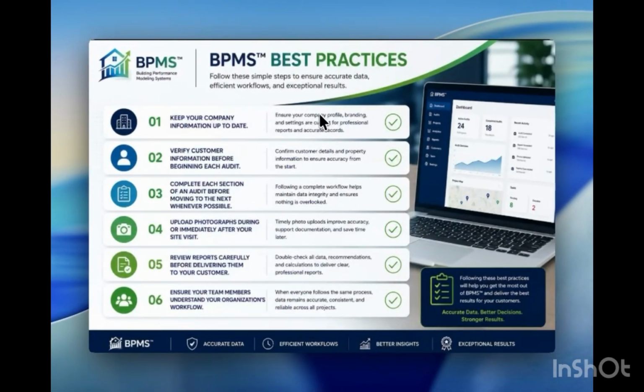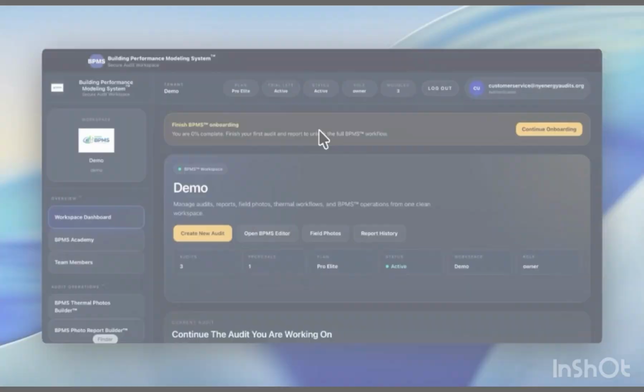As you begin using BPMS, we recommend following a few best practices. Keep your company information up to date. Verify customer information before beginning each audit. Complete each section of an audit before moving to the next whenever possible. Upload photographs during or immediately after your site visit. Review reports carefully before delivering them to your customer. And finally, ensure your team members understand your organization's workflow so that data remains accurate and consistent.